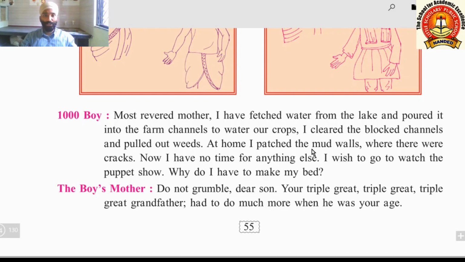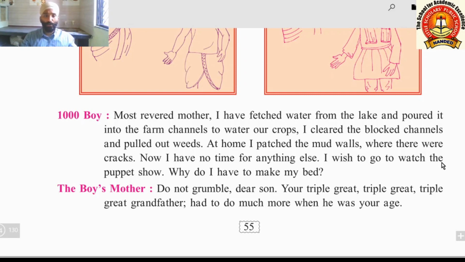"At home I patched the mud walls." Patched means what? They used to put a layer of mud on the walls to give finishing to the walls and make them even stronger. "There were cracks. Now I have no time for anything else." So he did patching of the muddy walls, and there he filled up these cracks. Now he is telling that he has no time for anything else.